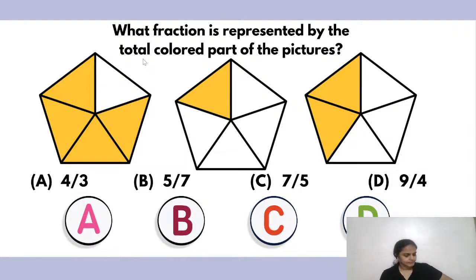Come on. I'm already getting the answer as C, C, C. Let's wait for a moment and see if I'm getting any more answers.